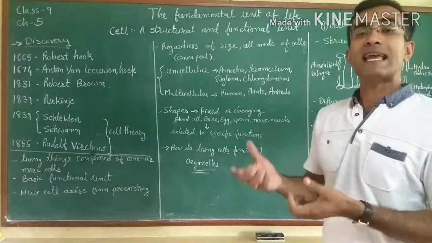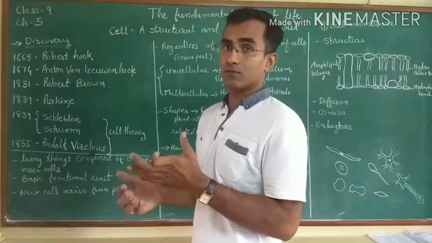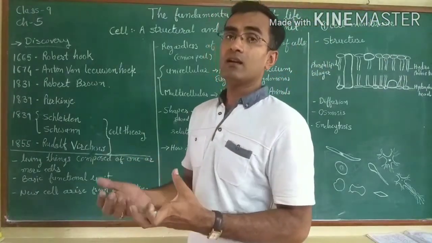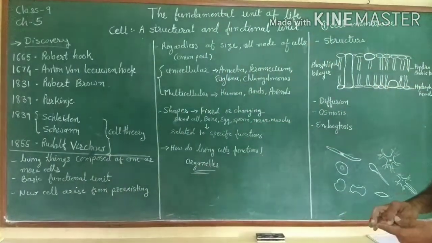Different cells have different types of structures, and the structures are related to the function they are doing in the body. Okay. Now we move toward how living cells function.